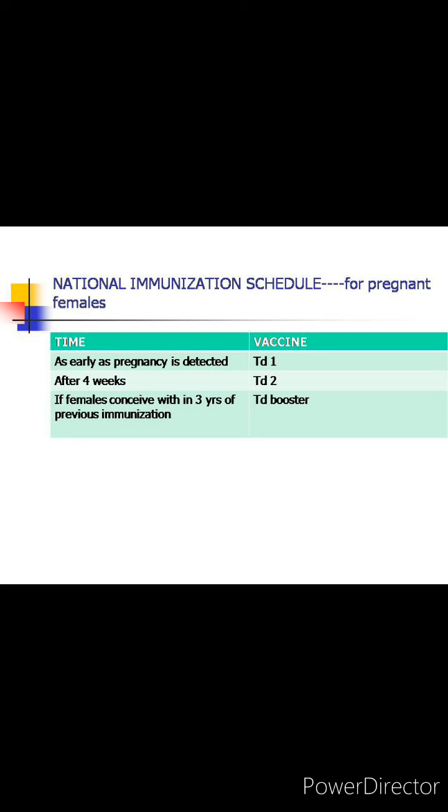Now for pregnant females, TD first dose is given as early as pregnancy is detected, and TD second dose after 4 weeks or 1 month, and TD booster if females conceive within 3 years of previous immunization. So instead of TT now it is TD, tetanus and diphtheria.